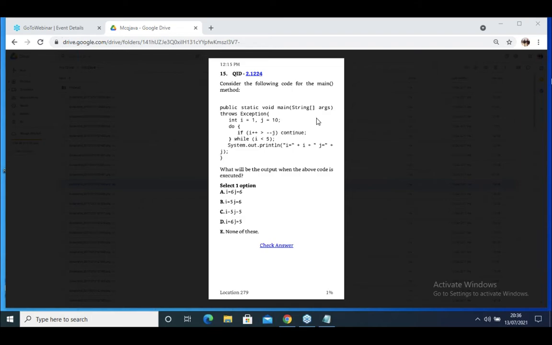Consider the following code for the main method. static void main throws Exception. int i = 1, j = 10. A do-while loop they are using. Okay. When I use continue, it will not check the condition.